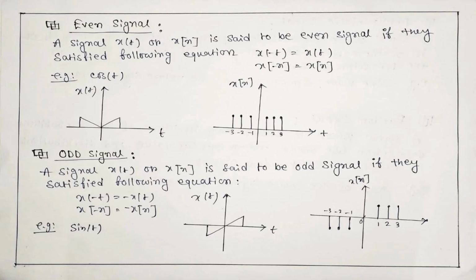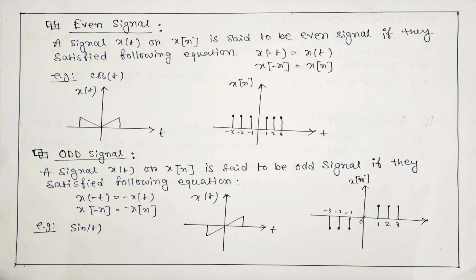You can see the symmetry about the y-axis in even signals. On the other hand, odd signals: a signal x(t) or x(n) is said to be an odd signal if it satisfies the following equation: x(-t) equal to minus x(t) and x(-n) equal to minus x(n). An example is the sine wave. Here you cannot see the symmetry about the y-axis.